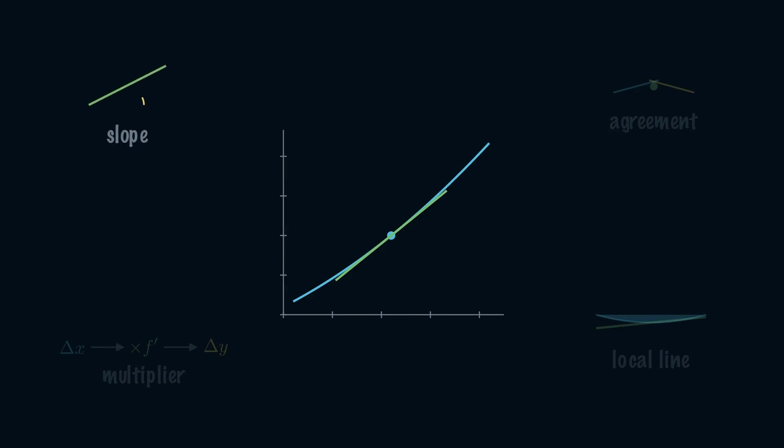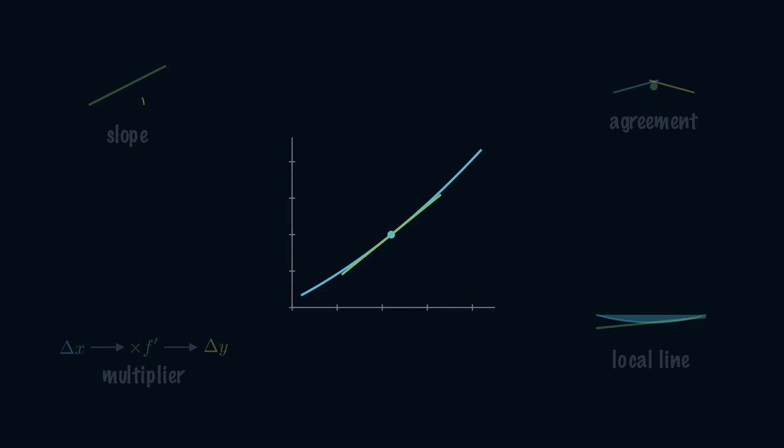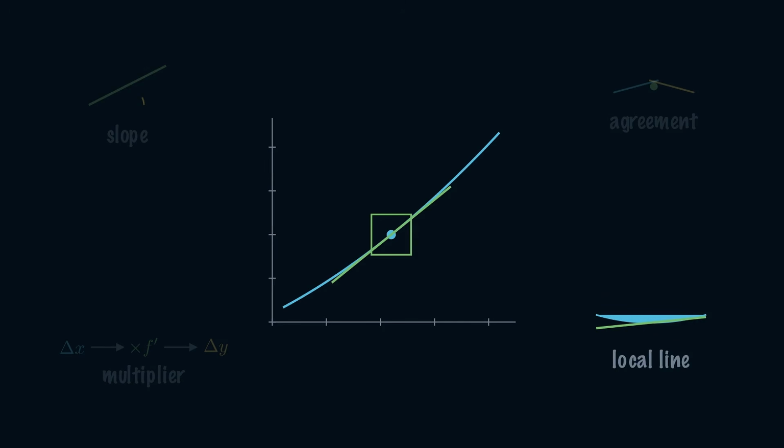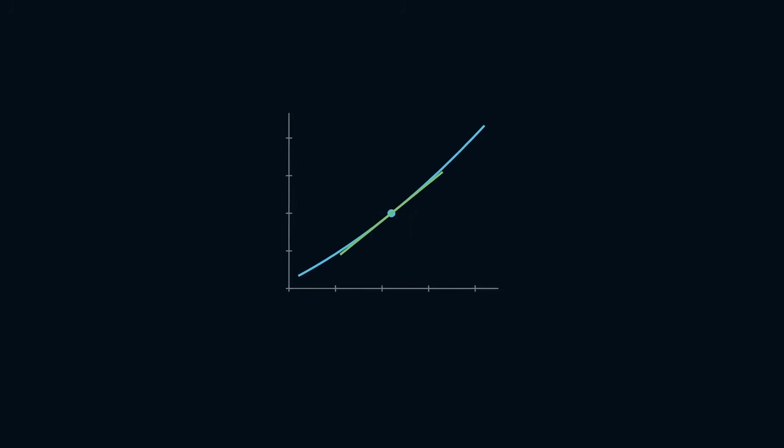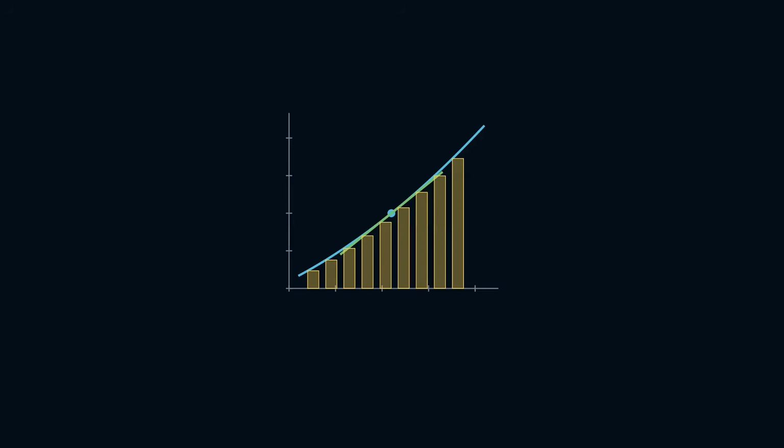The derivative is a slope, but it is not just a slope. It is the agreement reached by infinitely close comparisons. It is the multiplier connecting a tiny input change to its output change. It is the straight line model hiding inside a smooth curve. The derivative is a local prediction rule. And once a derivative predicts tiny changes, what happens when we add all those tiny changes back together?